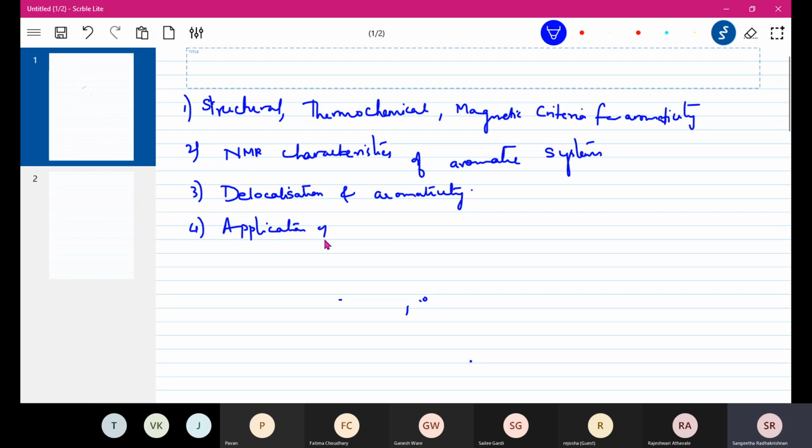Fourth is application of HMO theory, Huckel's molecular orbital theory, to monocyclic conjugated systems. Fifth is the Frost-Musulin diagram.